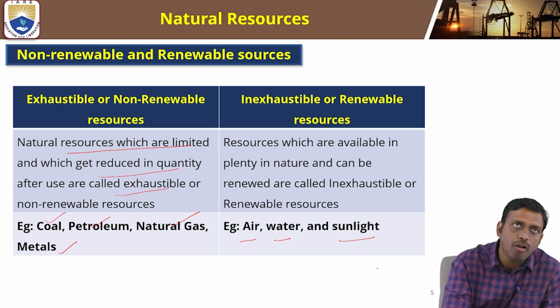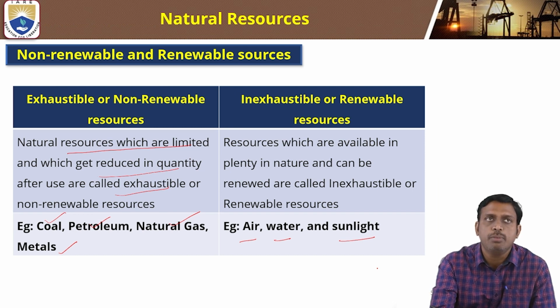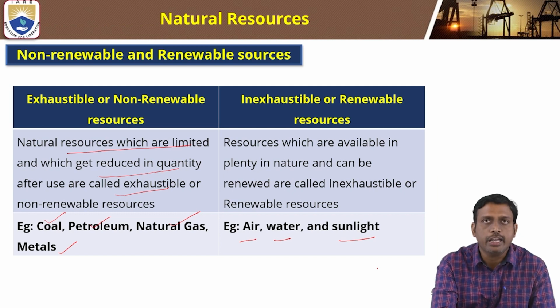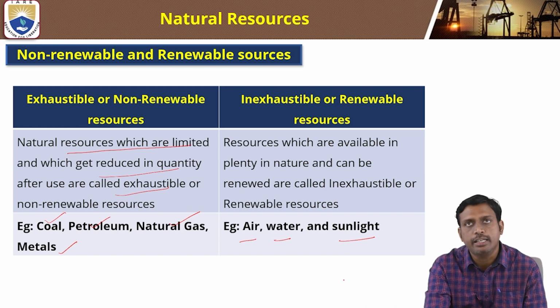This is a comparison of non-renewable and renewable resources. Non-renewable resources are those available in less quantity, whose quantity gets reduced upon use. Inexhaustible or renewable resources are available in more quantity and can be renewed again and again. Coal, petrol, natural gas, and metals are examples for non-renewable resources. Air, water, and sunlight are examples for renewable resources.